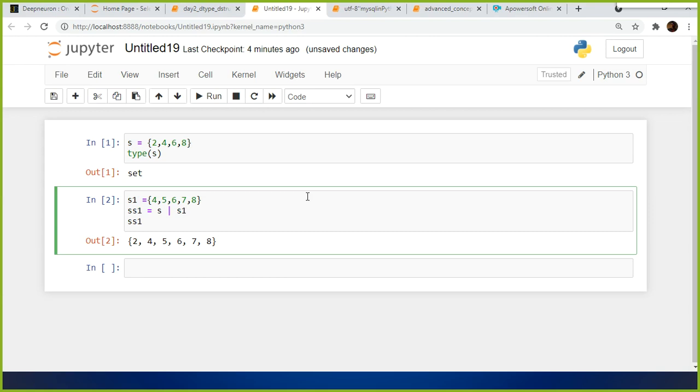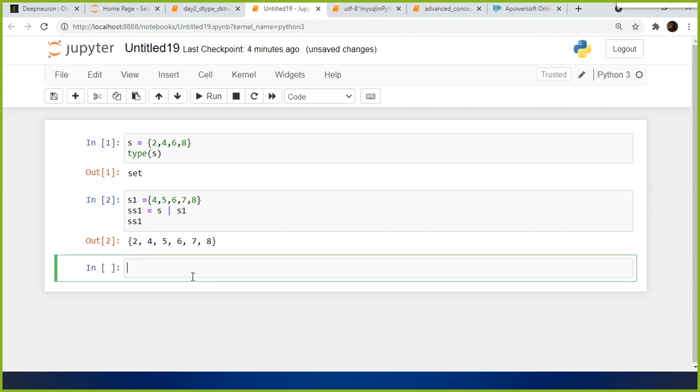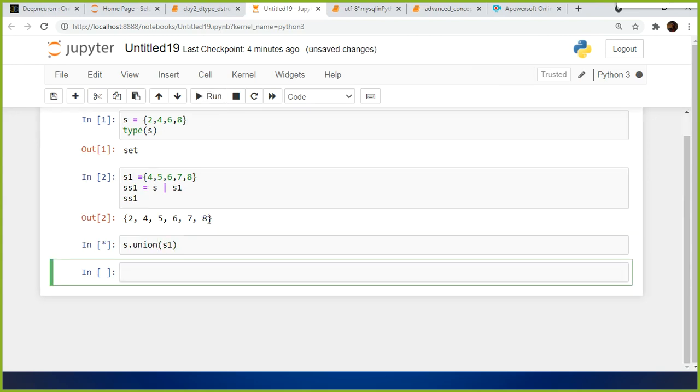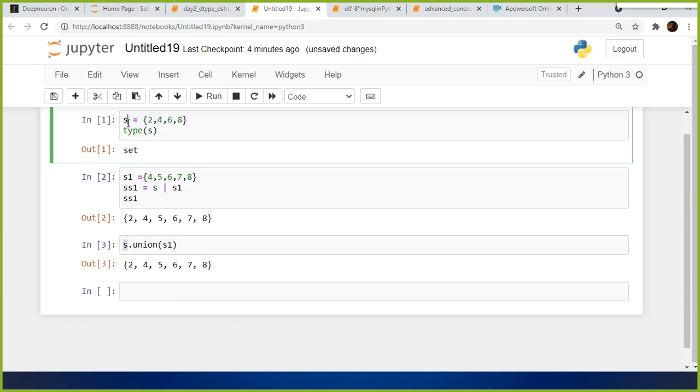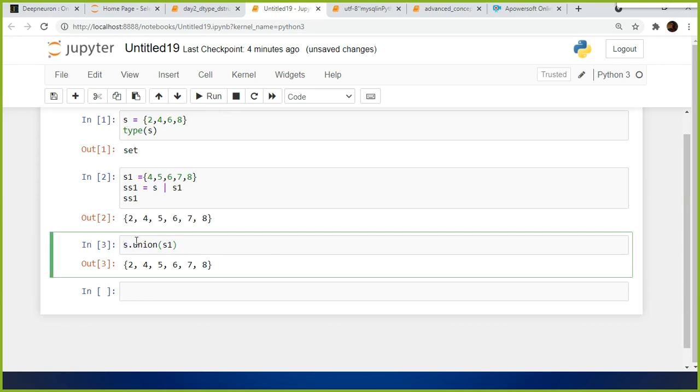Okay, this is union. And also what you can do is there is an operator called union. S dot union of S1. Yes, you can use union also. The first set is my S dot union of S1. You can do it opposite also, S1 dot union of S, right? End of the day, we want to combine both the sets.